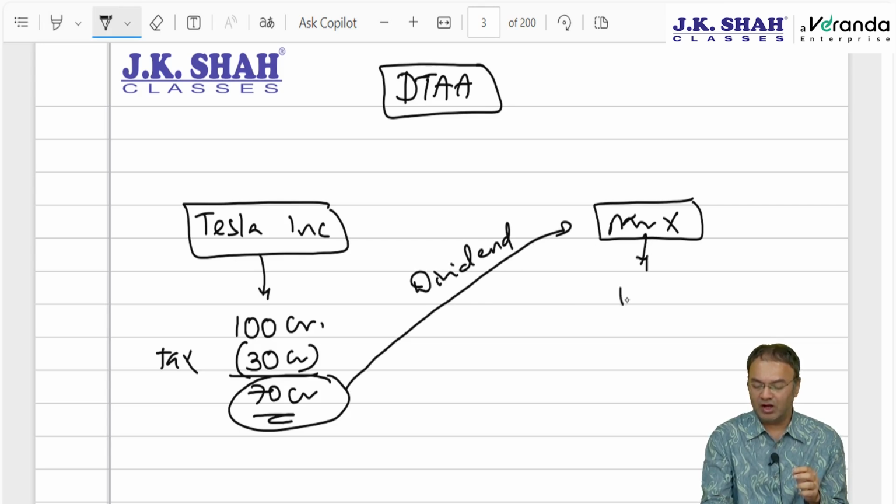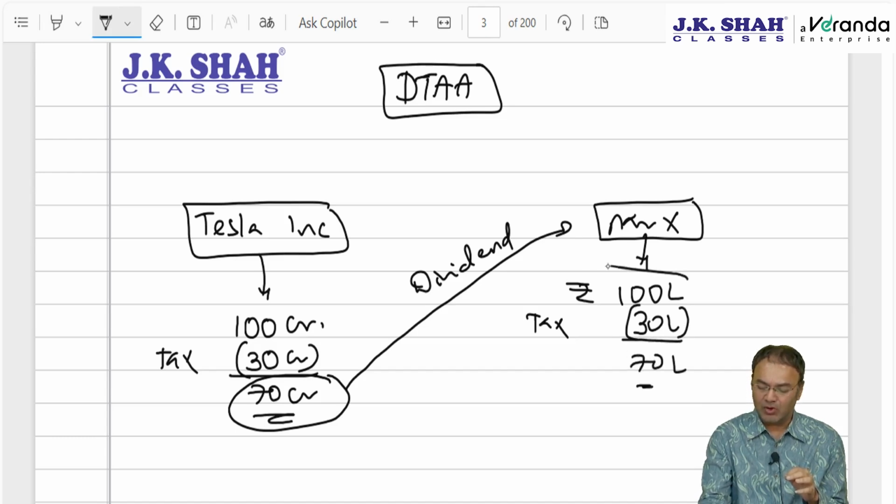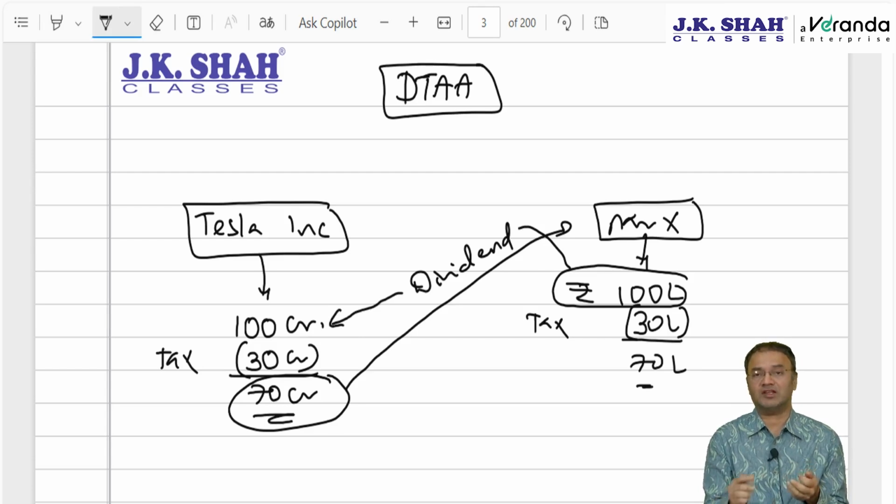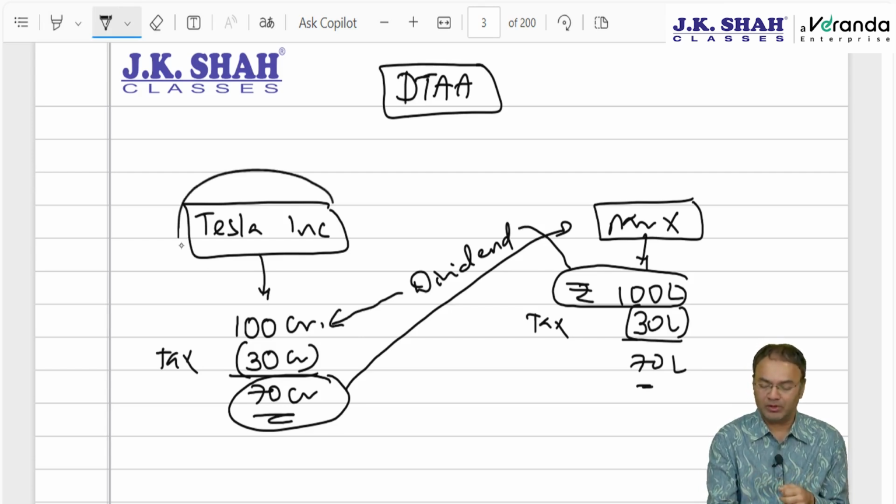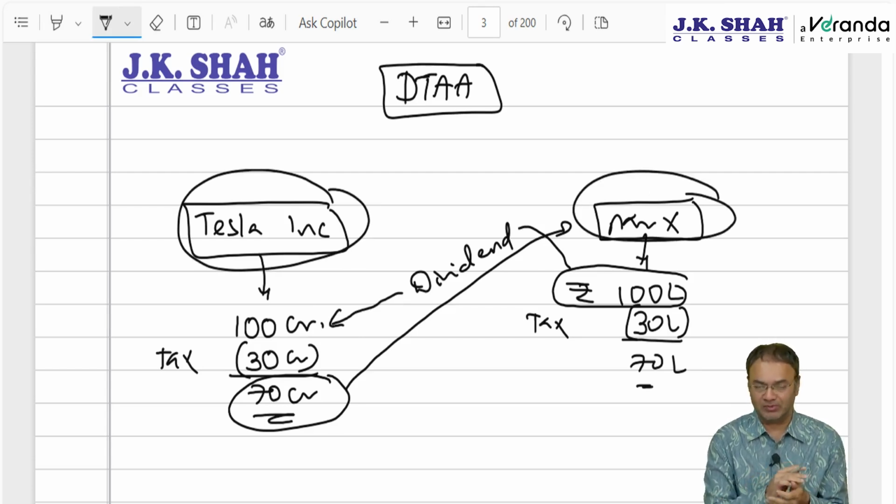You received 100 lakhs as dividend in rupees, on which you will also be liable to pay tax in India. Shareholders are taxed on dividend. Say you are paying 30% tax in India, you are left with 70. The amount of dividend on which you paid tax is coming from Tesla, on which Tesla has already paid the tax. On paper, there are two different people paying tax on the same income, but internally the shareholder is considered to be the owner.